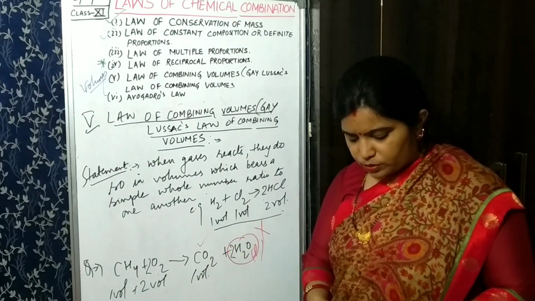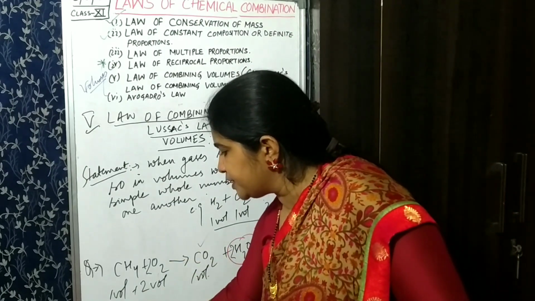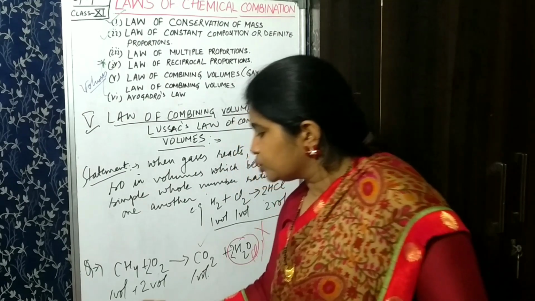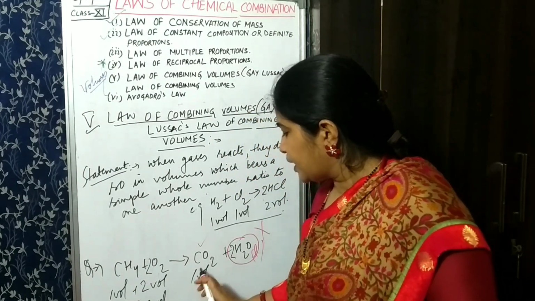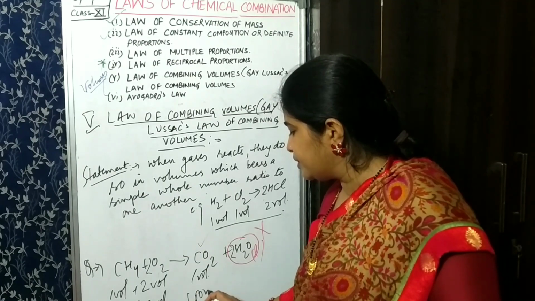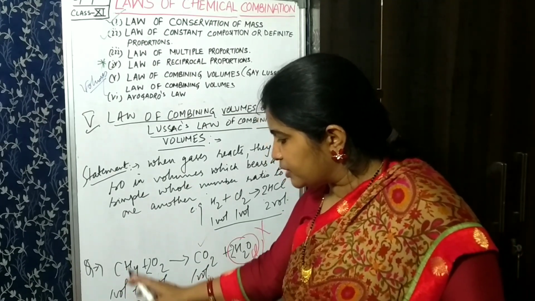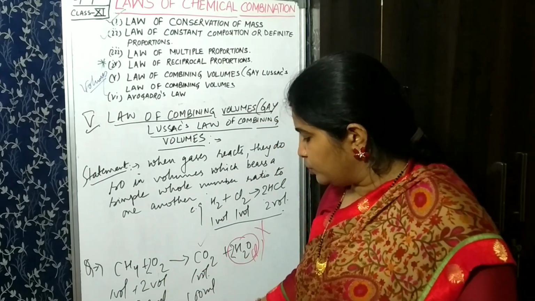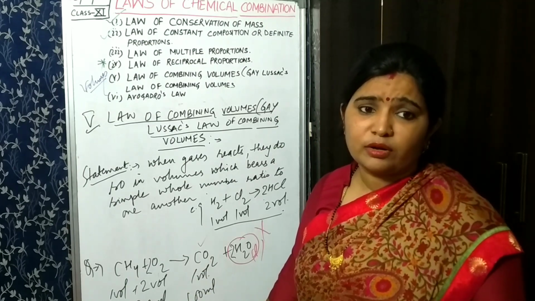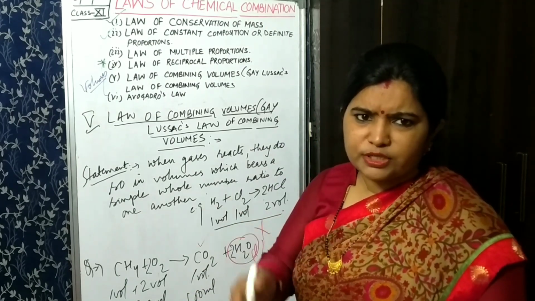Now we can easily find out: if it is 100 ml, then O2 will become 200 ml and CO2 will be 100 ml. Means when 100 ml of CH4 combines with 200 ml of O2, it will form 100 ml of CO2. I hope you have understood this.